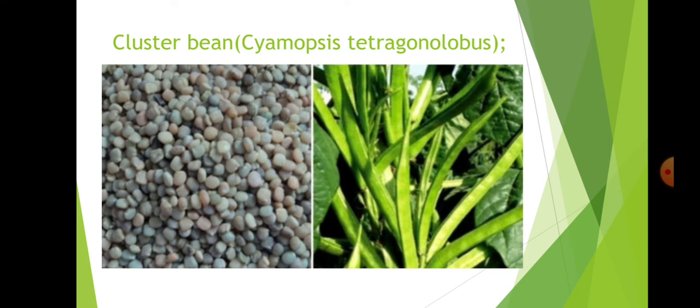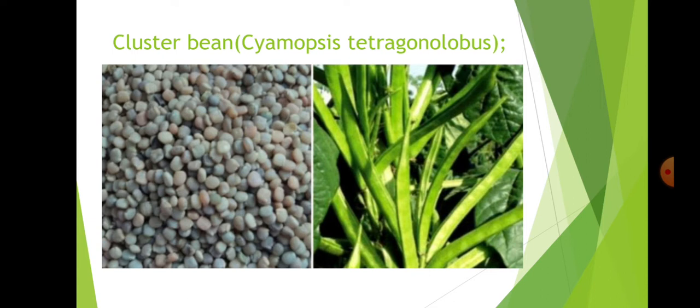Next, cluster bean. One of the important uses of cluster bean is that its seeds are used for the extraction of gum substance, which is used in the petroleum industries for reducing friction. The seeds are available in different colors according to environmental conditions. Storage time also depends on the seed color: blackish seeds can be stored for more time. Blackish, light brown and creamish seeds are available.